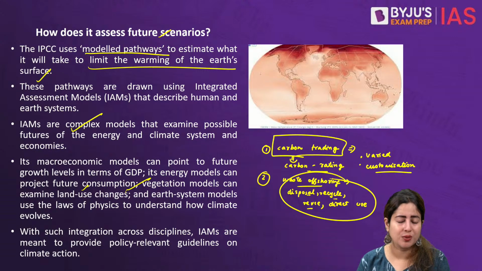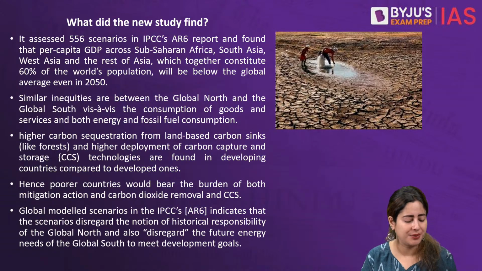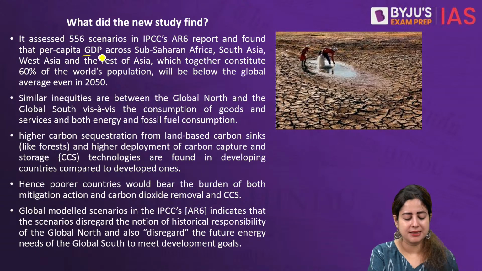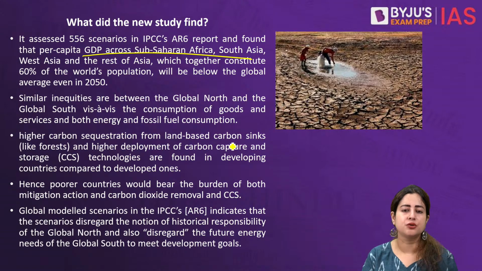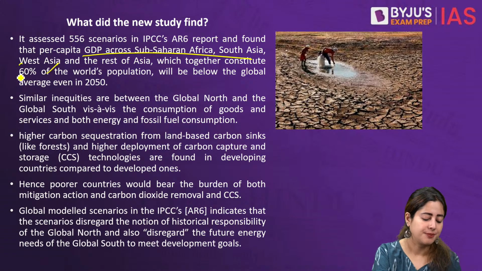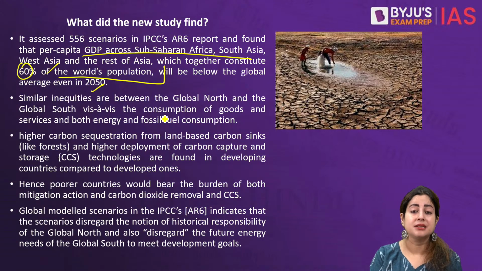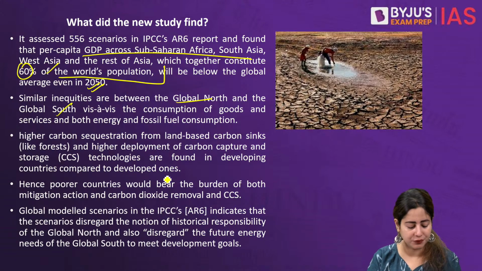So you see, poverty once again becomes a double burden on the poor countries, and hence one consolidated program will not help anyone. So what the article says is that the per capita GDP, or per capita gross domestic product, in a simpler way, per capita income of people in sub-Saharan Africa, South Asia, West Asia, together about 60% of the world's population, is still below the global average, even in 2050. So if there is such a massive inequality between the so-called global north and the so-called global south, then how can we talk about a unified climate action?